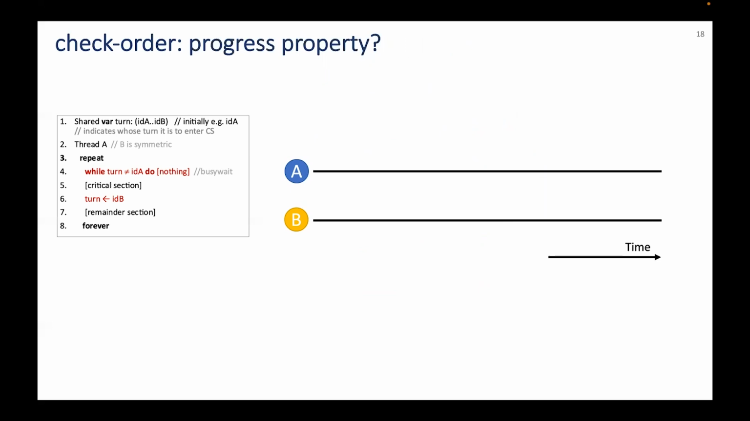Let's check the progress property now. Can one of the threads be willing to enter the critical section, but unable to do that while the other thread is also outside its critical section? For instance, let's say A is in its waiting loop because turn's value is B. Can it happen that B does not put turn value to A in a bounded time?